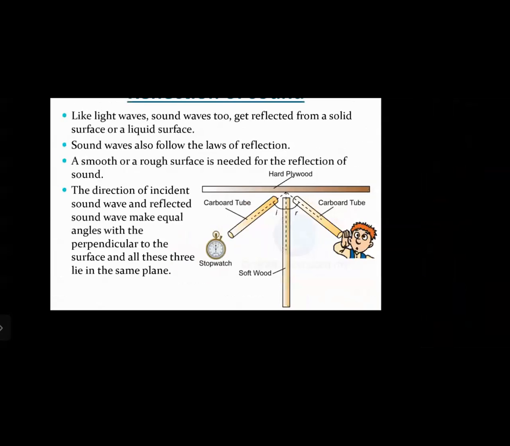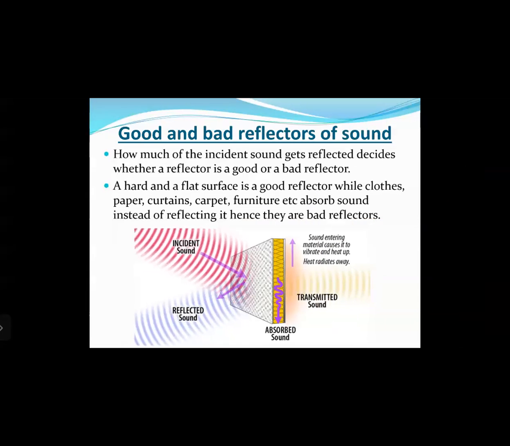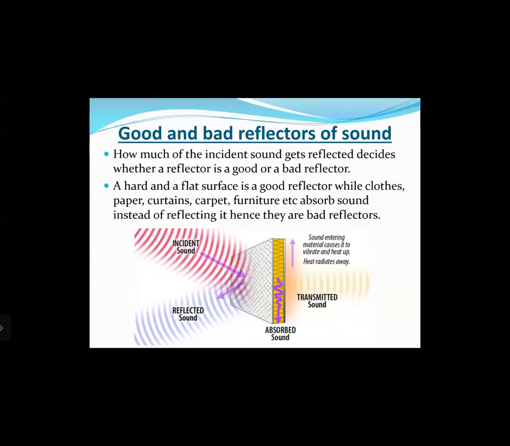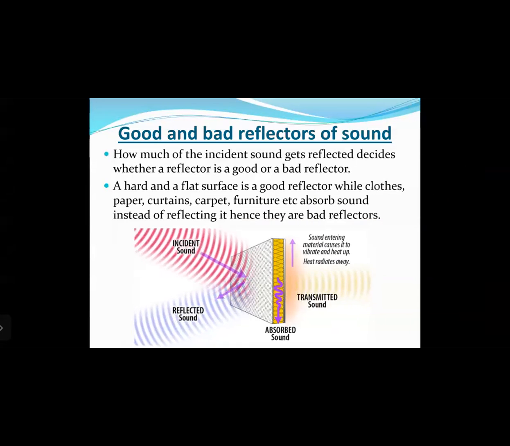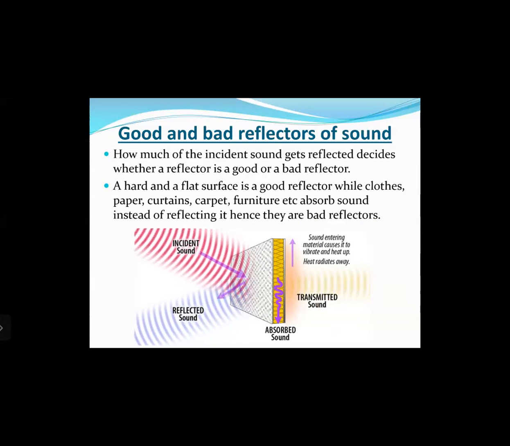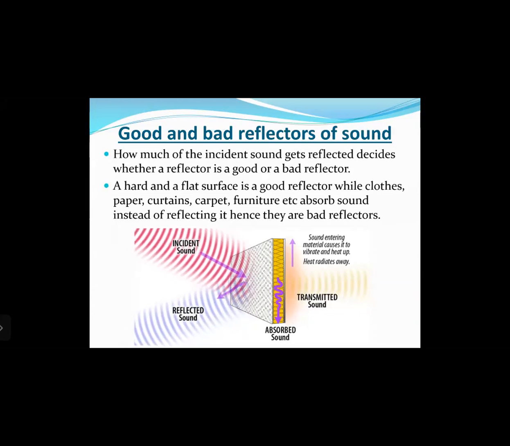Okay. Now let us move on further. We will now talk about the good and bad reflectors of sound. Depending upon the type of the surface from which the sound is getting reflected, the reflecting surfaces are classified as either good or bad reflectors of sound. How much of the incident sound gets reflected decides whether a reflector is good or bad. So, if a maximum amount of sound waves get reflected from a surface, then that surface is said to be a good reflecting surface, right? If the sound waves are not able to get reflected from a given surface properly, then that surface is said to be a bad reflector of sound.